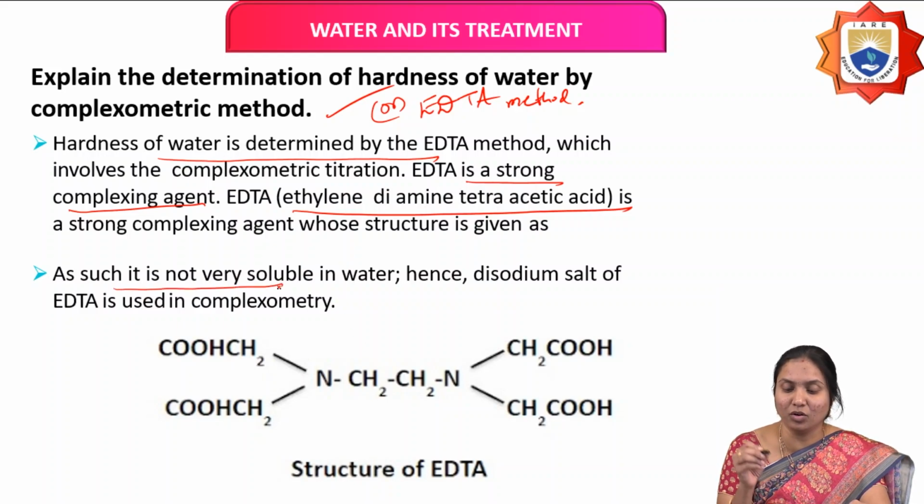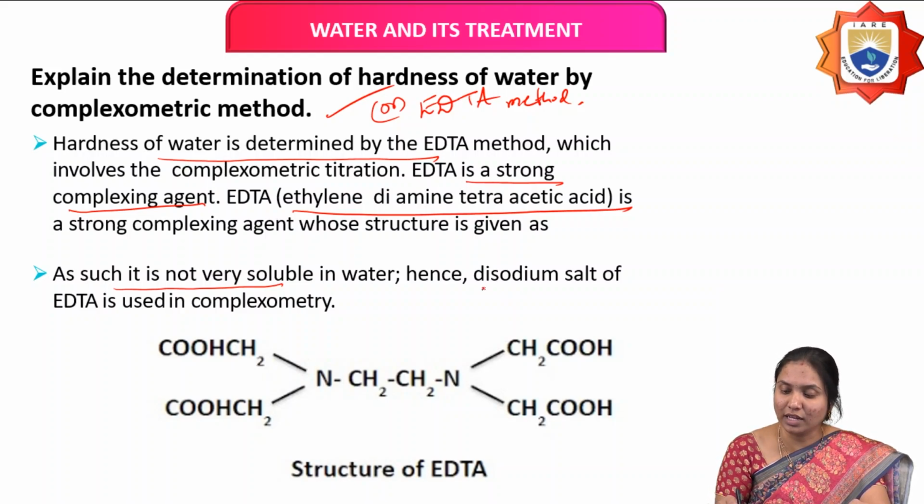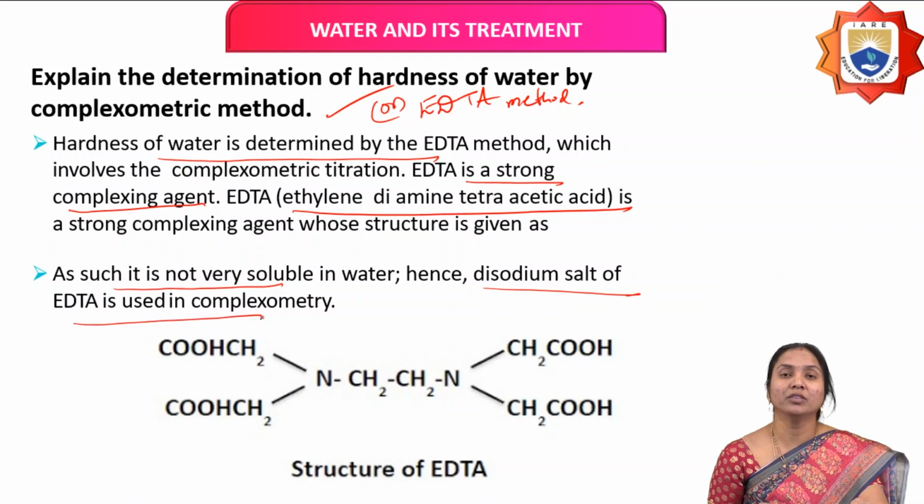As such it is not very soluble in water, it is highly insoluble, and the disodium salt of EDTA is used in complexometry. It is mainly used for estimation of hardness of water.